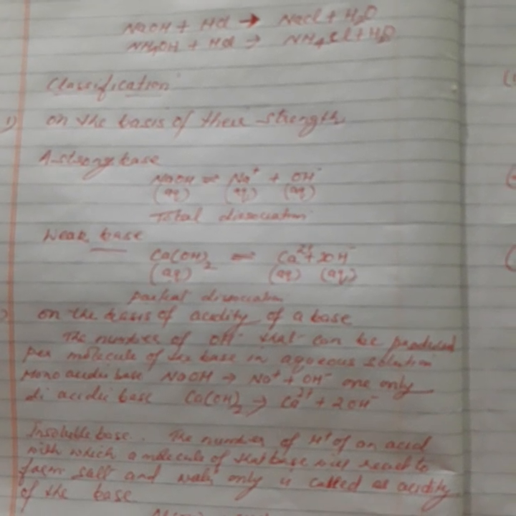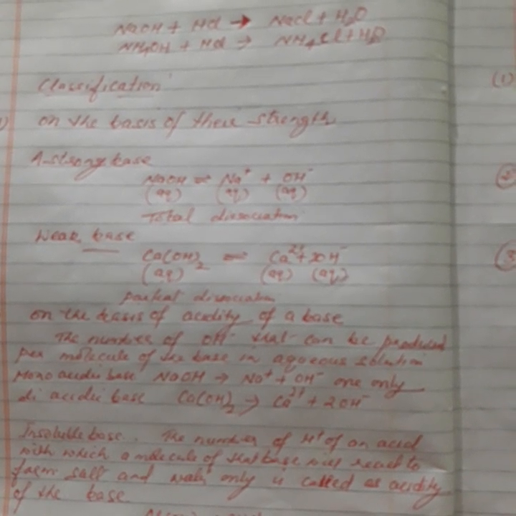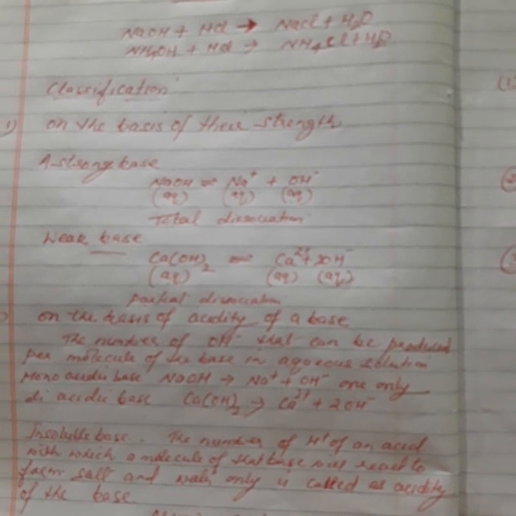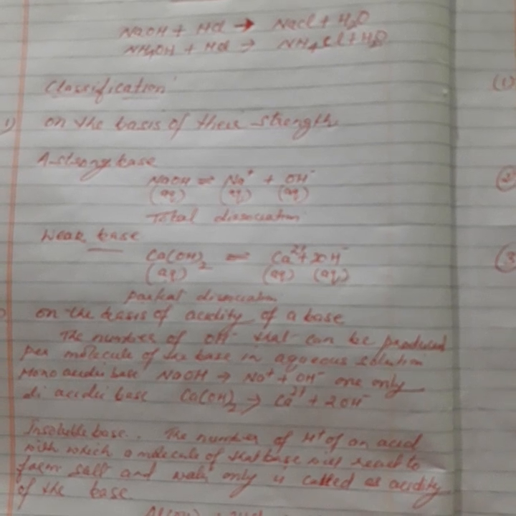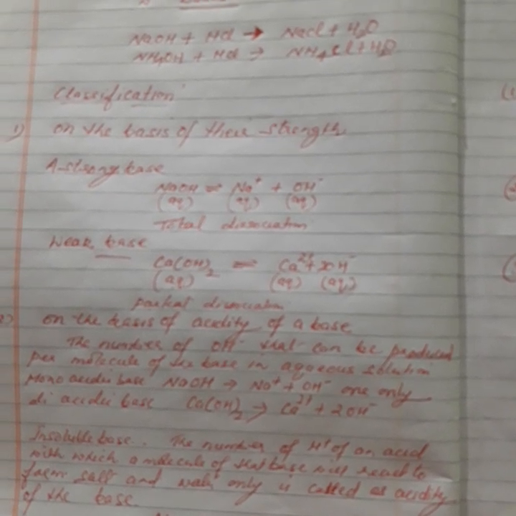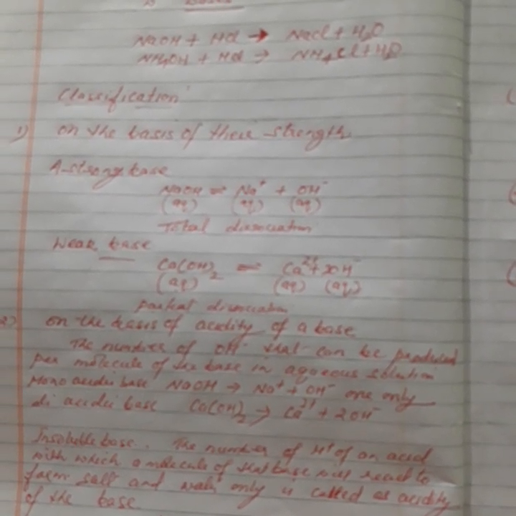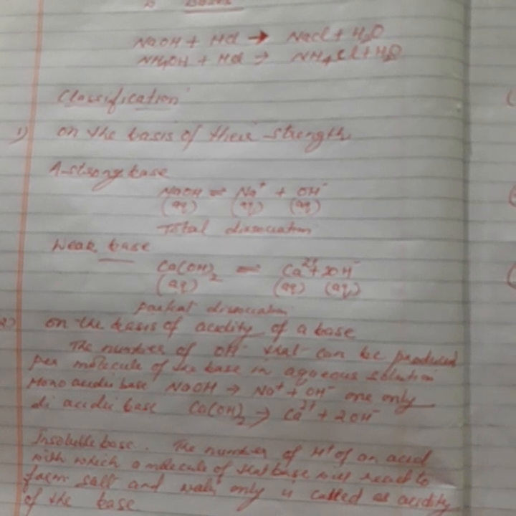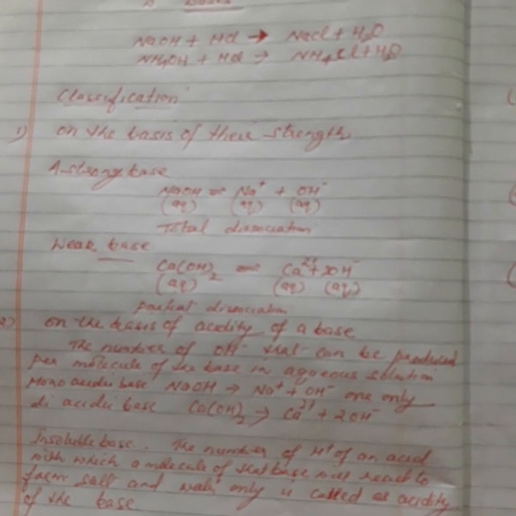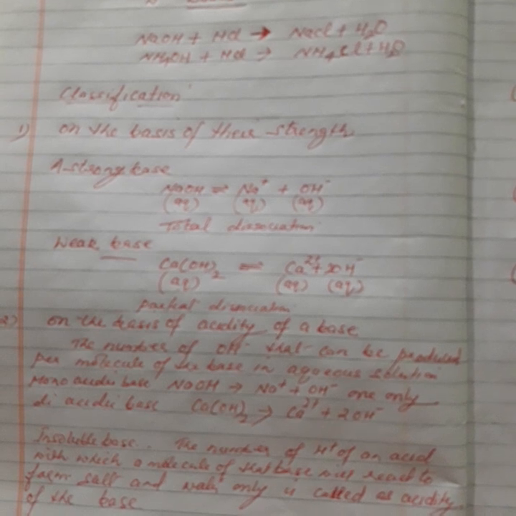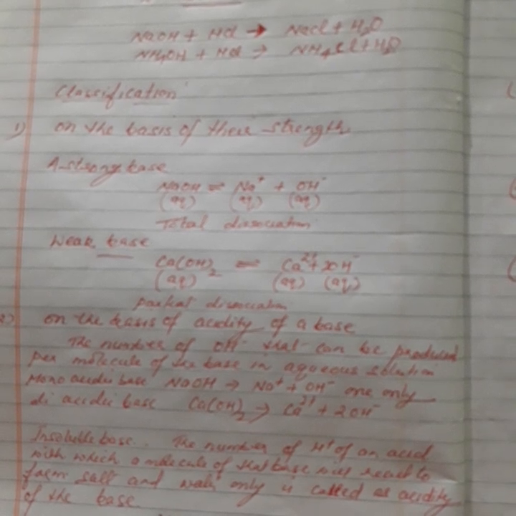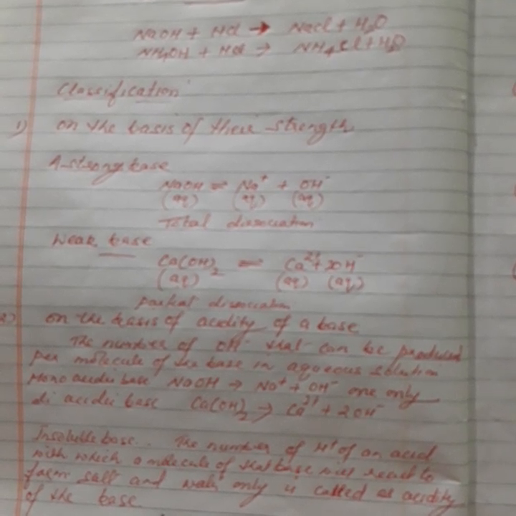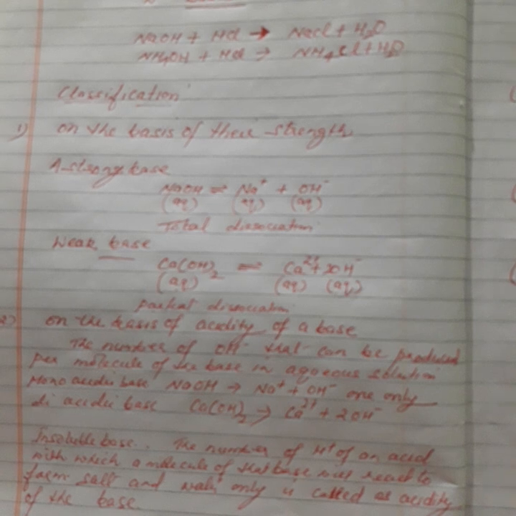Then classification. First criterion: on the basis of their strength, we can classify bases into two, strong base and weak base. So first, what are strong bases? Bases which dissociate almost completely in aqueous solution, thereby producing a high concentration of hydroxyl ion, are called strong bases.